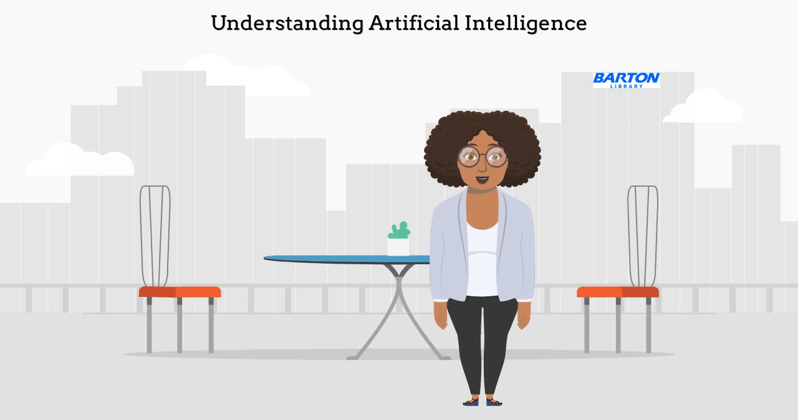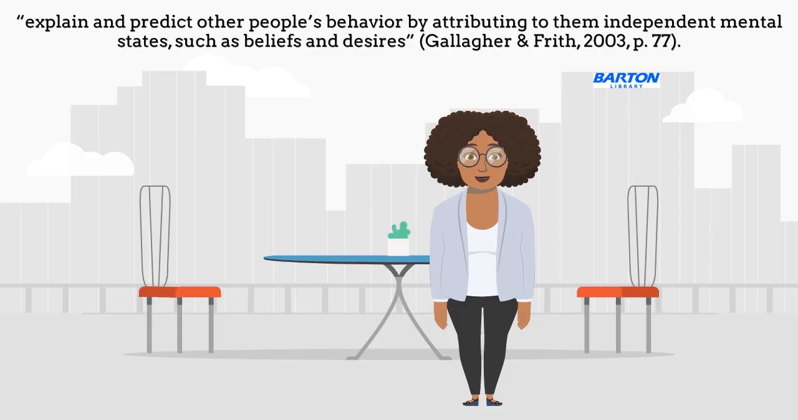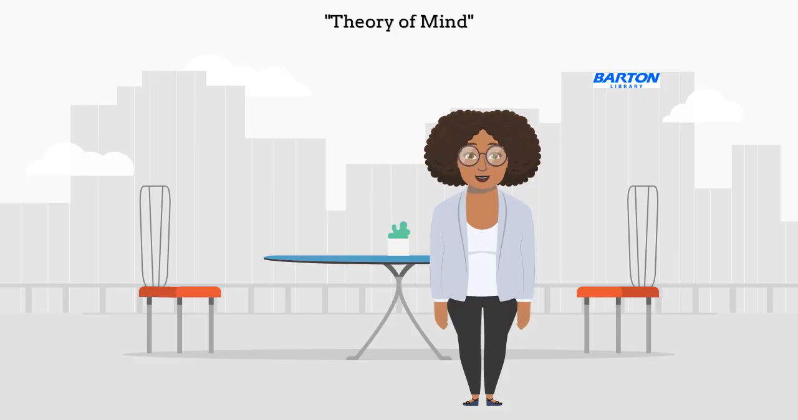People understand the actions of others by using their natural ability to explain and predict other people's behavior by attributing to them independent mental states, such as beliefs and desires. This is known as theory of mind. However, AI reasoning and human reasoning are different from one another, so the current understanding of theory of mind is not always reliable in making sense of AI. At this stage, humans and intelligent systems are equally inscrutable to one another.